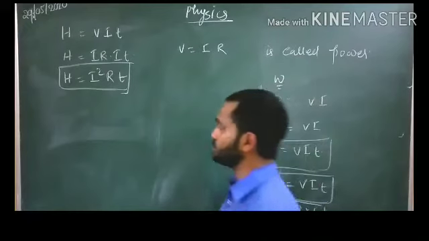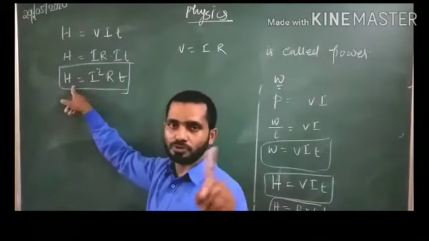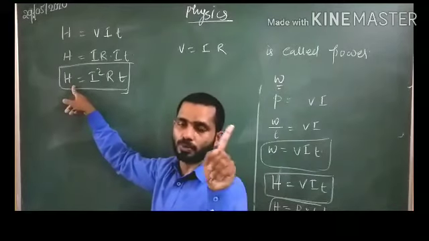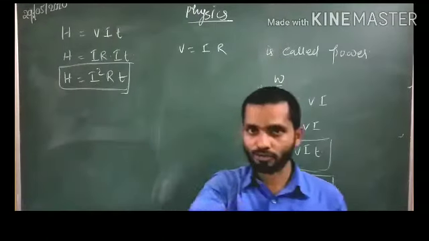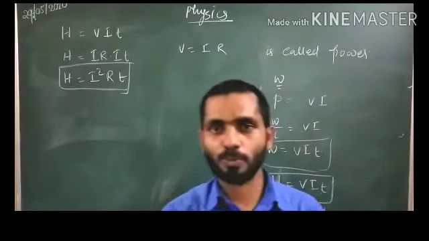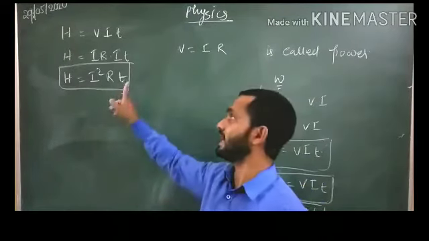According to Joule's law of heating, the heat produced in a circuit or in a device is directly proportional to the square of the current, directly proportional to the resistance, and directly proportional to the time.